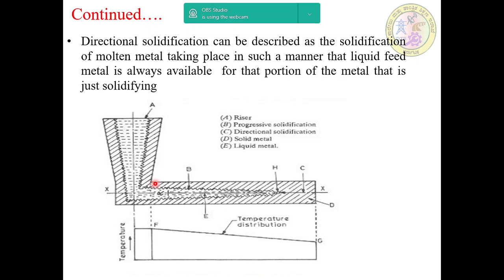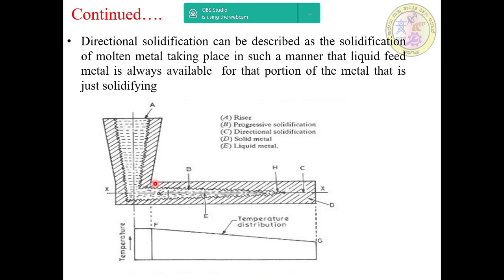Directional solidification and progressive solidification are the two types of solidification in casting, and hence are not to be confused with each other, although these processes share some common traits.